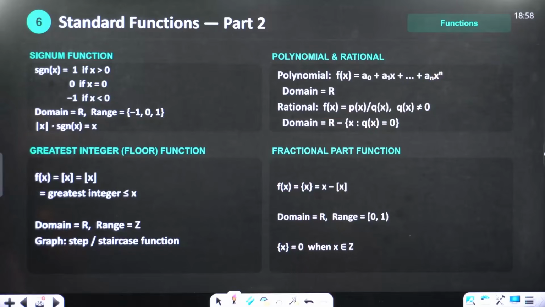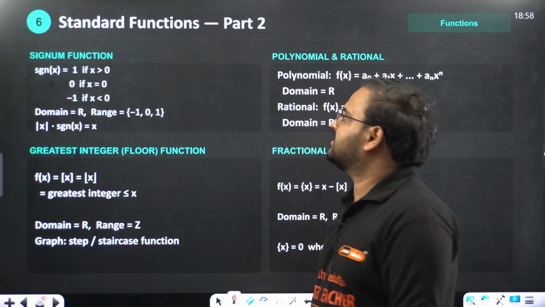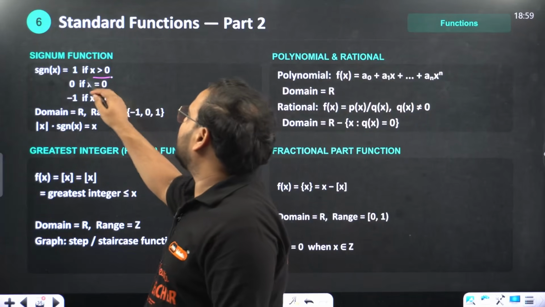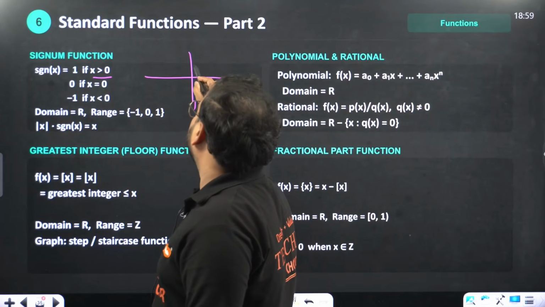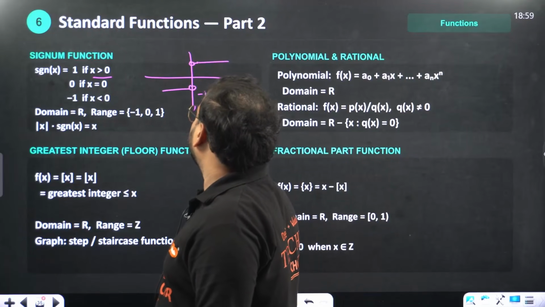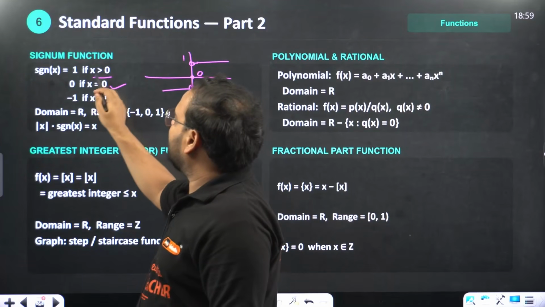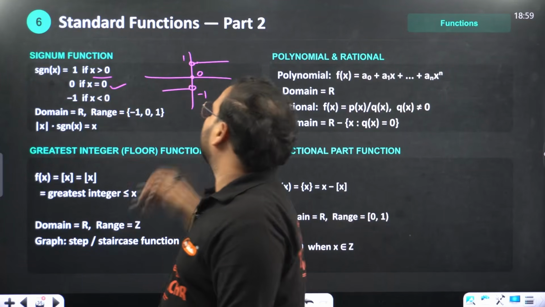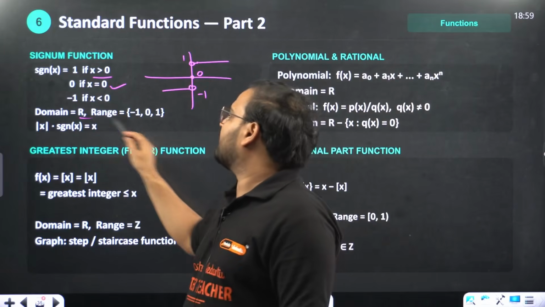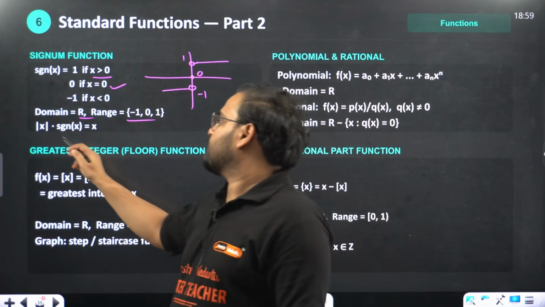Okay, all right. Set of some other functions: signum, polynomial, rational. Let's look at this. Signum function is a function for all x more than 0, it is 1. How does the graph look like: open 1, open -1. For 0 it is 0, for positive values it is 1, for negative values it is -1. This is the graph of the signum function. Domain is all real numbers, but range is only 3 values: -1, 0 and 1.